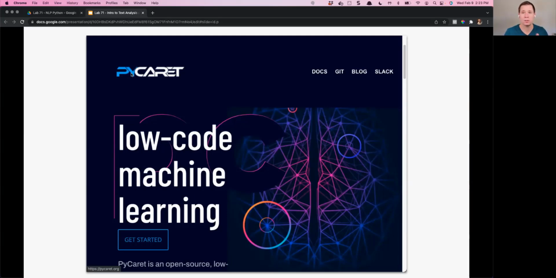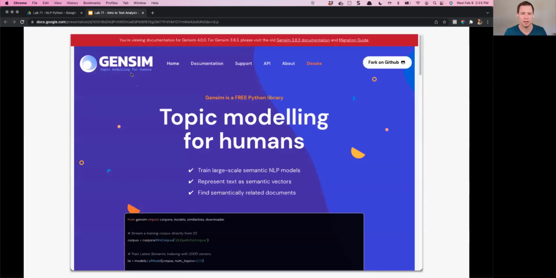But we'll also see some other data science tools in order to do some more detailed NLP analysis. We're also going to be using a Python package called Gensim. I'm not surprised if you haven't heard of that one. It's kind of flying under the radar, but it's really powerful. And we're going to see how powerful it is today for tokenization, because, and I'll talk about it when we get into it,